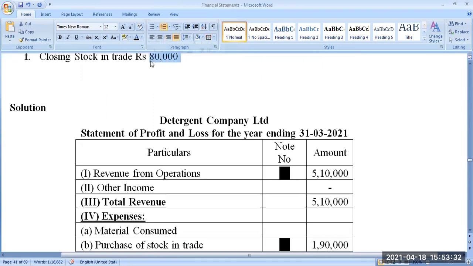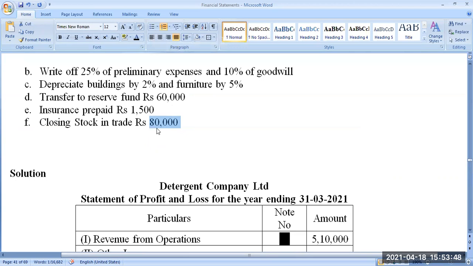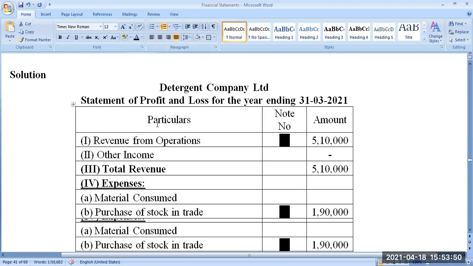It is not just becoming by magic. The 65 was there. I bought some more goods, and put together, I sold some items. The left out item at the end of the accounting year is valued at rupees 80,000. That is why my opening has become 80,000 as the closing.